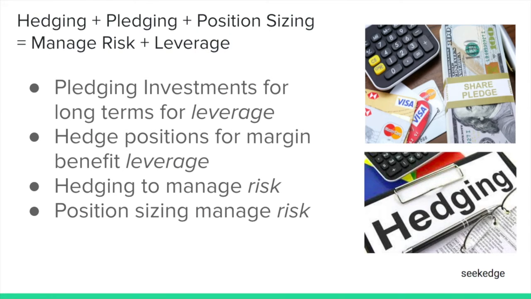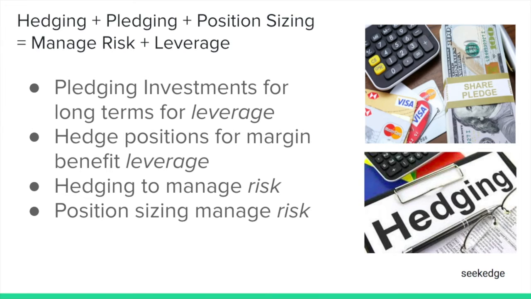So I'm just summarizing what we have seen. Hedging gives you leverage. In the other video in the risk management series, we have seen how collateral pledging helps you leverage. So you are leveraging by pledging your investments. You are leveraging by taking opposite buy positions and reducing your capital or margin requirements, and then you do the position sizing properly. You know what the maximum loss is, how many lots have to be taken, how much loss will come, and what percentage of my total capital that is. So understanding all this is what risk management is all about, right?